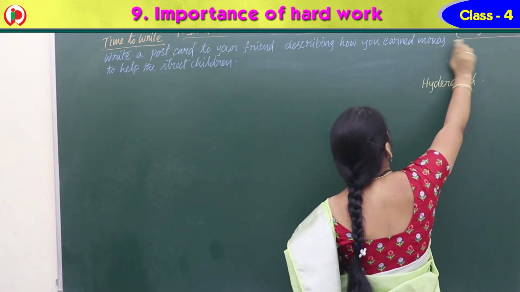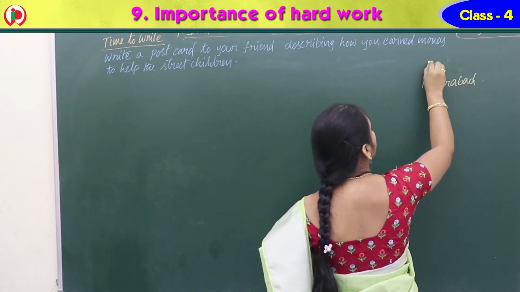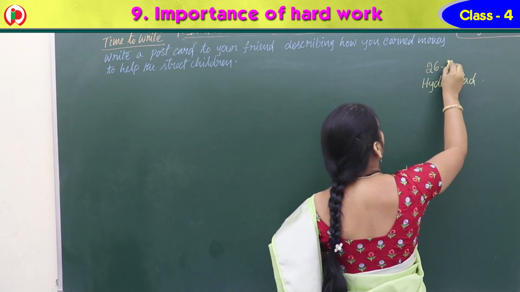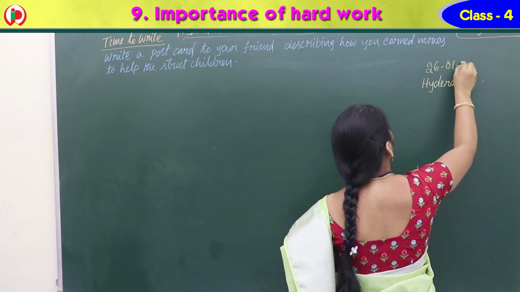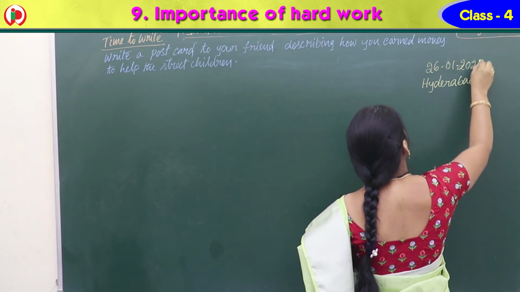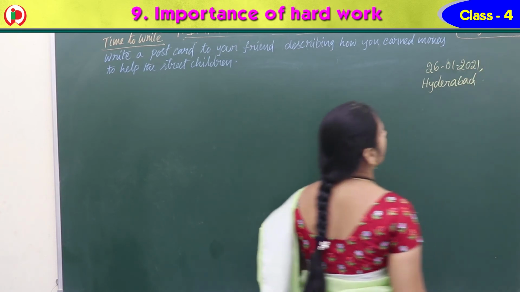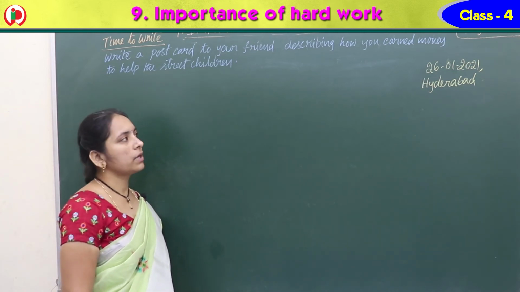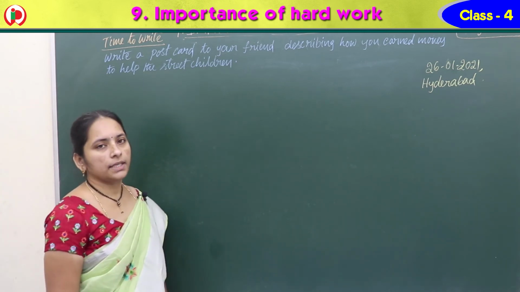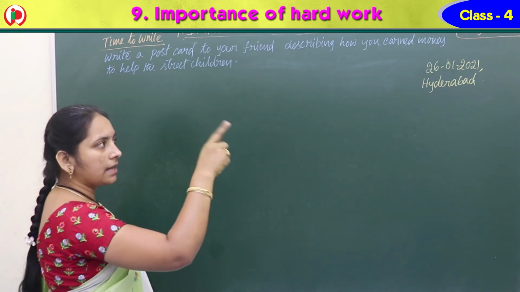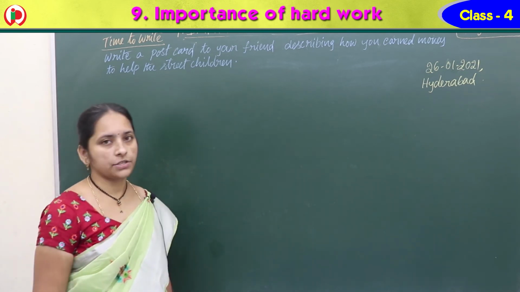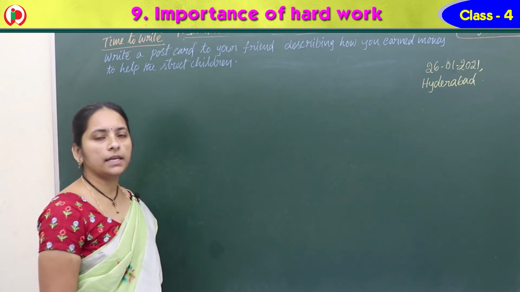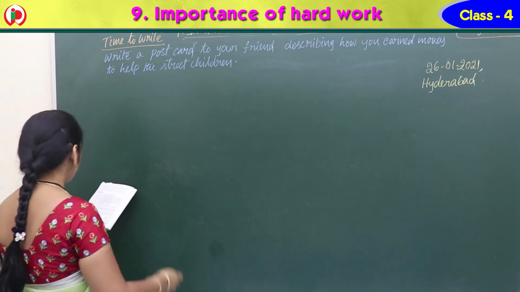So suppose shall we take 26 January, can we take, na? 26/01/2020 can we write, or 21? Okay, 21 I am writing. So 26/01/2021. So general one I am taking. Okay, comma, date, comma, Hyderabad place, full stop. Okay, that is heading compulsory, nana. Okay, and see the next one.